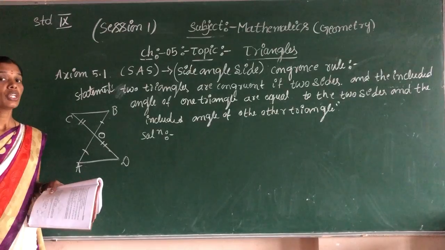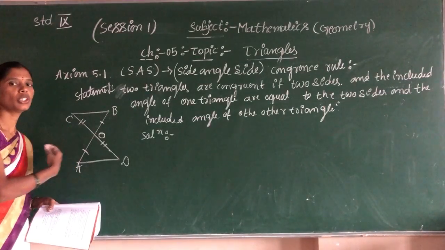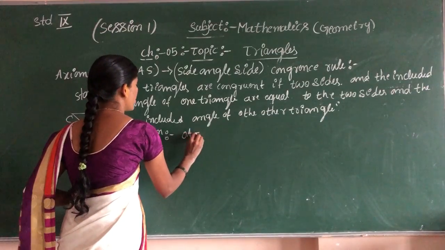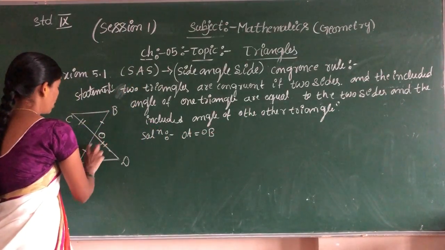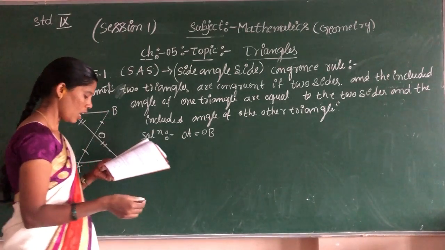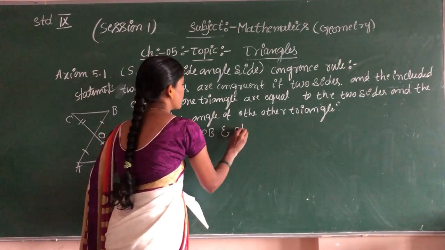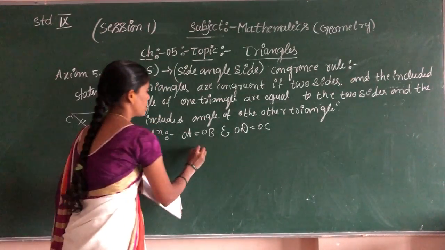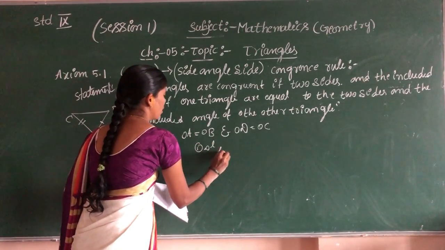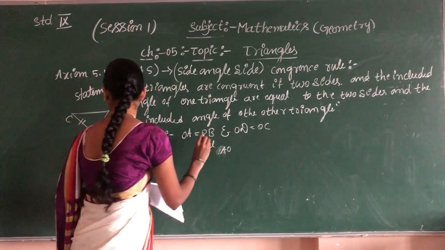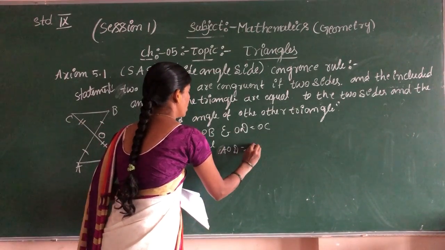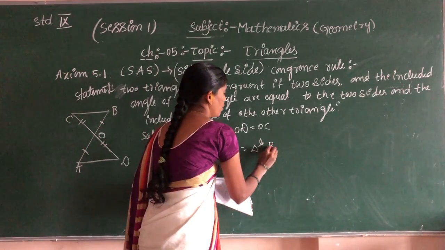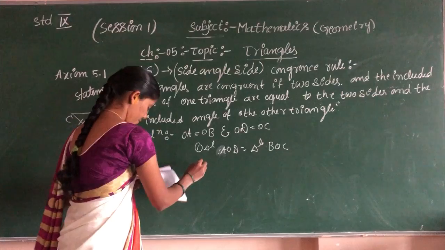They are having two triangles there, so compare the two triangles. OA is equal to OB, and OD is equal to OC. What is the reason? First one is triangle AOD congruent to triangle BOC.